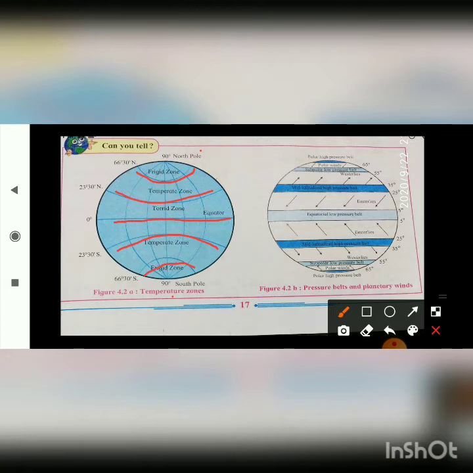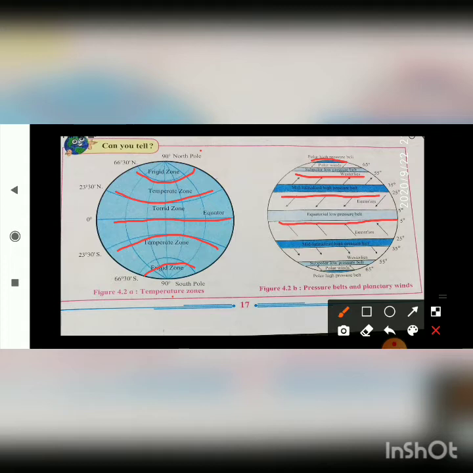Moving to the 4.2b diagram, students, you can see pressure belts and planetary winds. Over here there is the equatorial low pressure belt, then there is the mid-latitudinal high pressure belt. Here it is the subpolar low pressure belt, and here you can see the polar high pressure belt. See figures 4.2a and b.